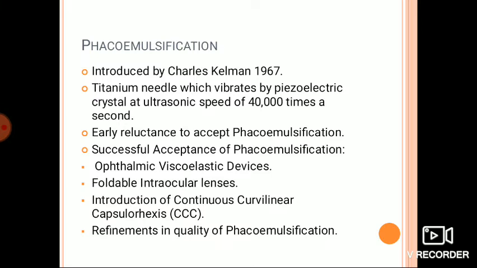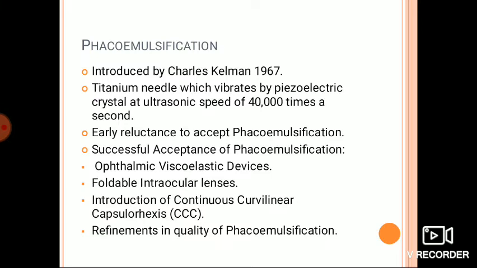The commercially available OVDs used to protect the endothelium include Healon, a preparation of sodium hyaluronate. Subsequently, many OVDs were developed. Thomas Mazzocco developed and implanted the first foldable IOL design manufactured from hydrophobic and hydrophilic acrylics as well as silicone biomaterials. The foldable intraocular lens can be placed through a small 3 mm incision.